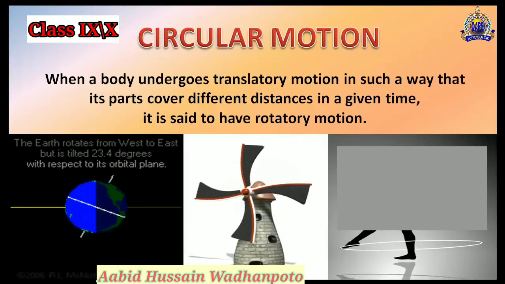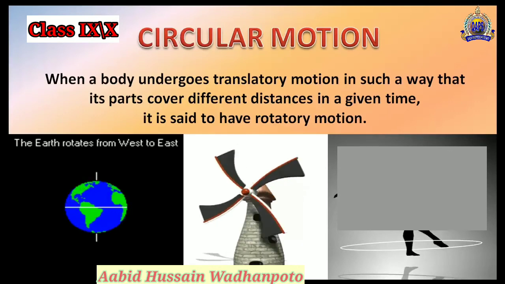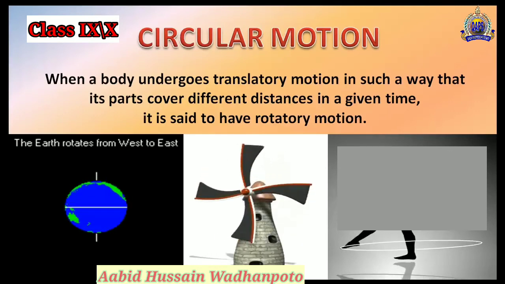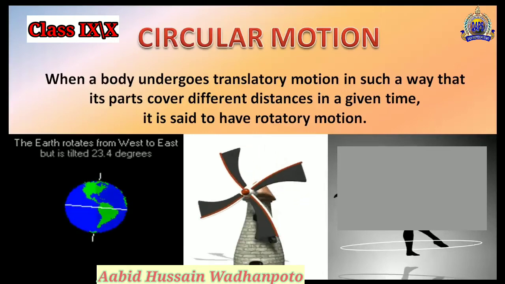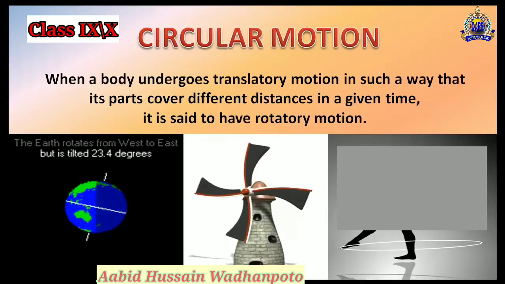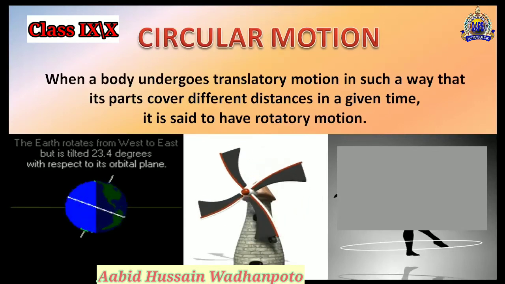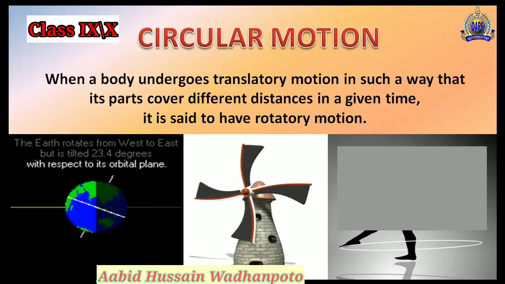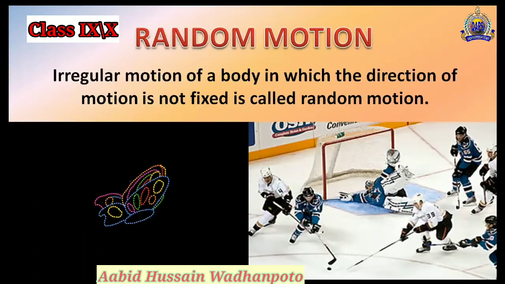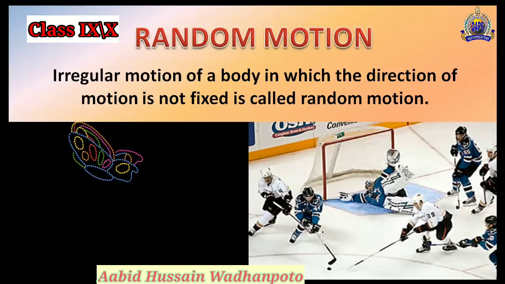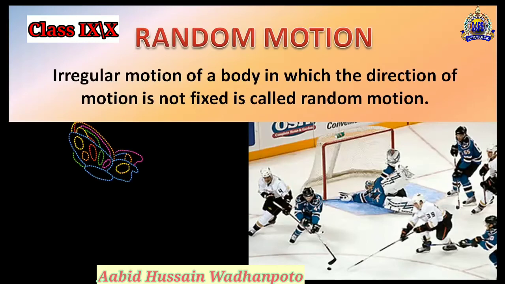So these all are called the motion in the circular path, because these movements are around a fixed point. Whenever any motion is not only in a circular path but is moving around a fixed point, then these are all called circular motion. Okay, so now another example we have is the random motion.